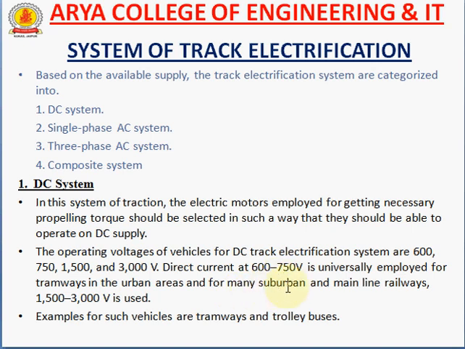In this system, the urban area, suburban area and mainline differ according to the distance and the voltage used. Examples of DC system are tramways, which run along a single conductor, and trolley buses, which run along a double conductor.